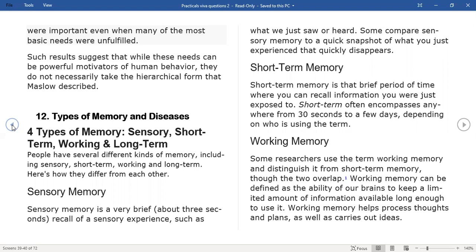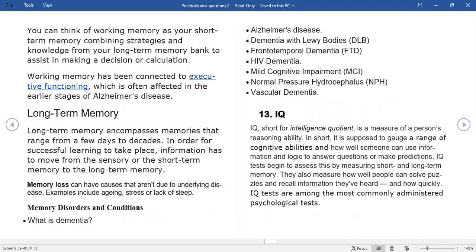Working memory helps us process thoughts and plans, and it helps us carry out our ideas. You can think of working memory as your short-term memory, combined with strategies and knowledge from your long-term memory bank to assist in making decisions or calculations. Working memory has been connected to executive functioning, which is often affected in the early stages of Alzheimer's disease.